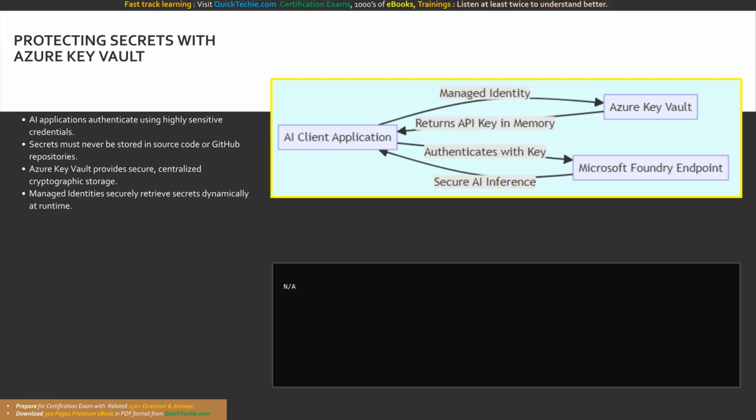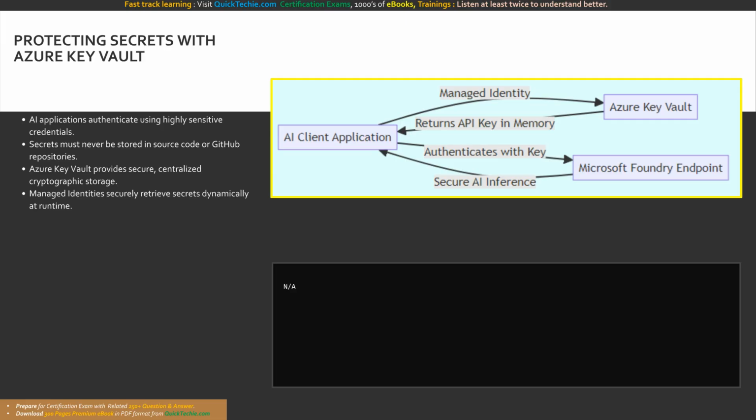The absolute golden rule of AI security engineering is this: you must never, under any circumstances, store these secrets directly in your application's source code or push them to a version control system like GitHub. Hard-coded secrets are easily compromised by bad actors and represent a catastrophic security vulnerability for the entire organization.